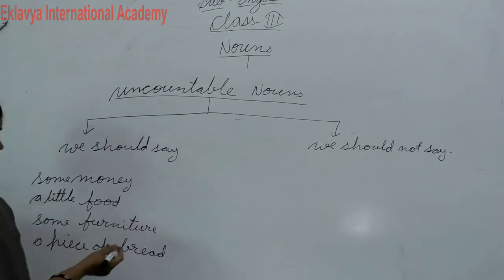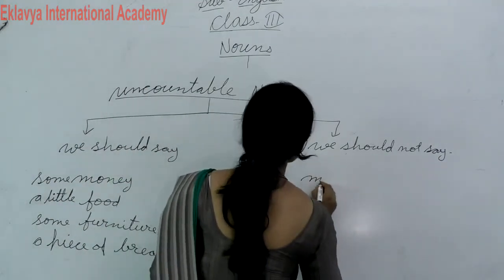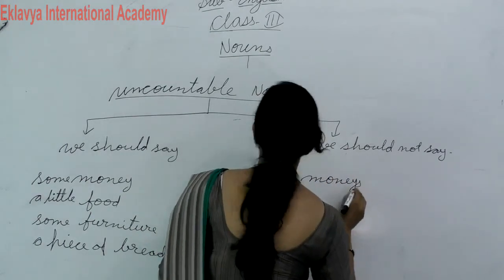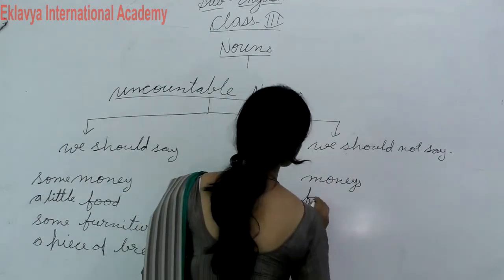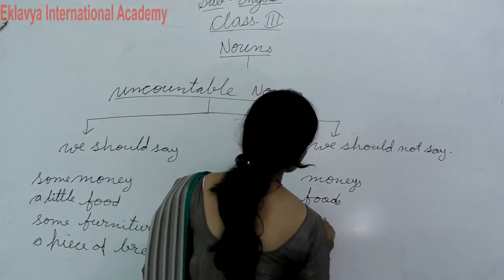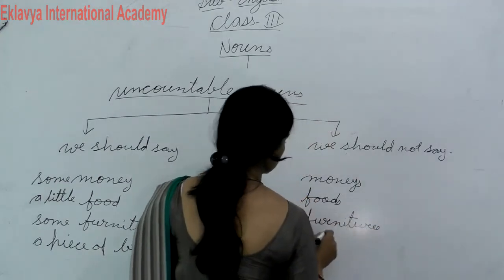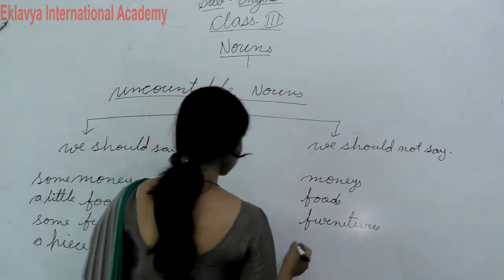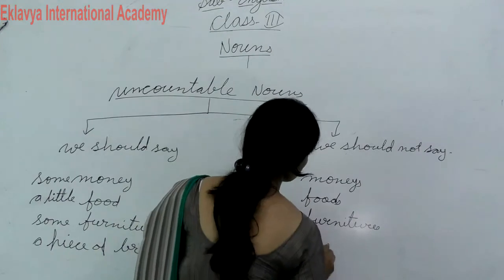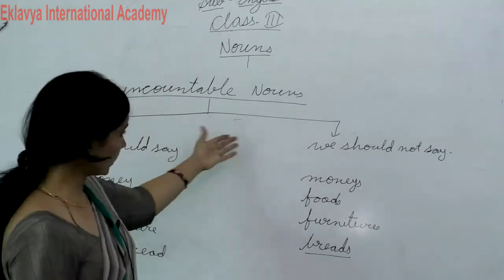But you can't say monies, you can't say foods, you can't say furnitures, you can't say breads, because they don't have plural forms.